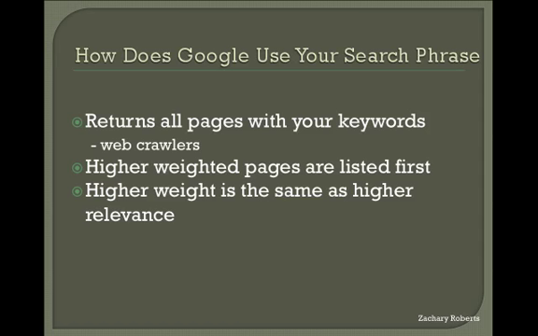Back to the original question though, Google matches your search phrase with the indexed keywords to weight each result. Higher weighted pages are listed first in the results. Higher weight is the same thing as higher relevance.